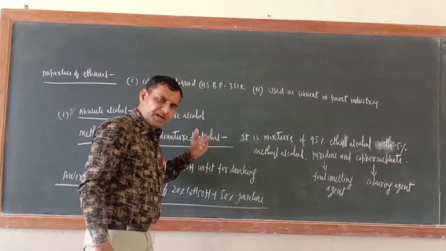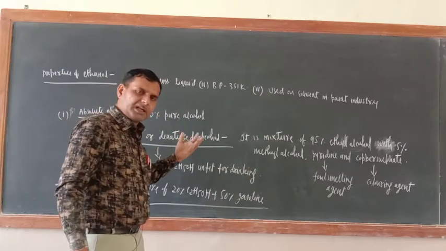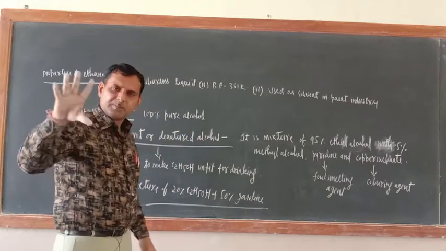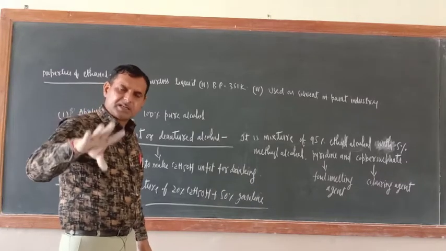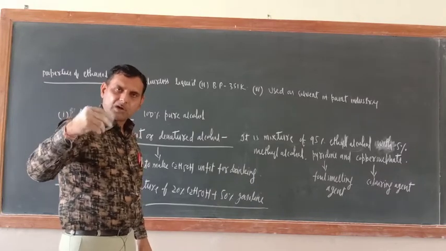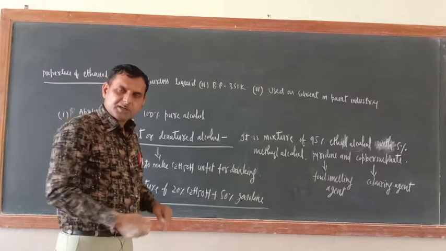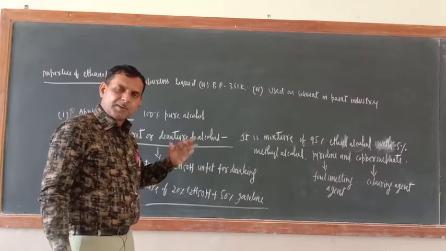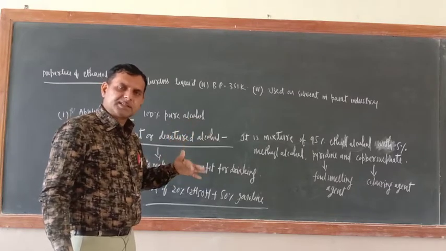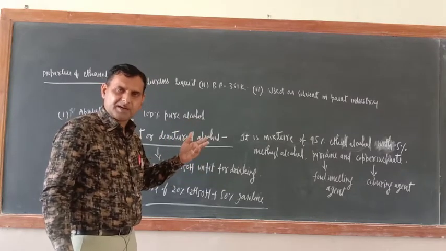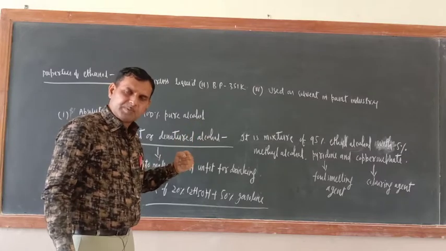So why are we denaturing? Actually, ethyl alcohol has some industrial applications, but since it is used in alcoholic beverages, people are misusing it. In the name of industry they get the license and sell it in the open market, and people are purchasing it.